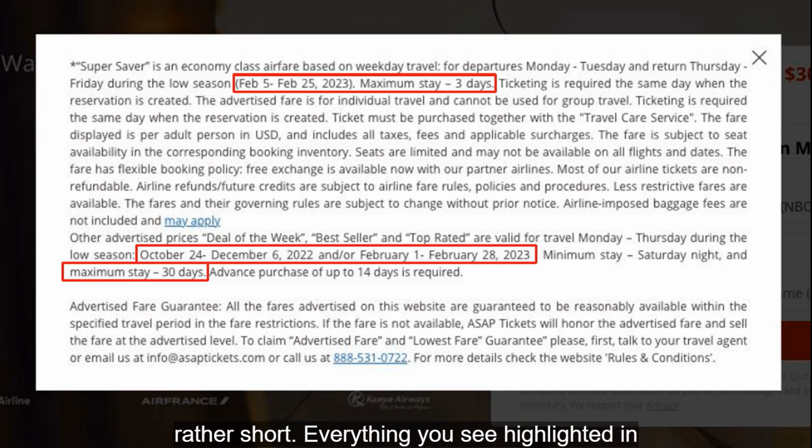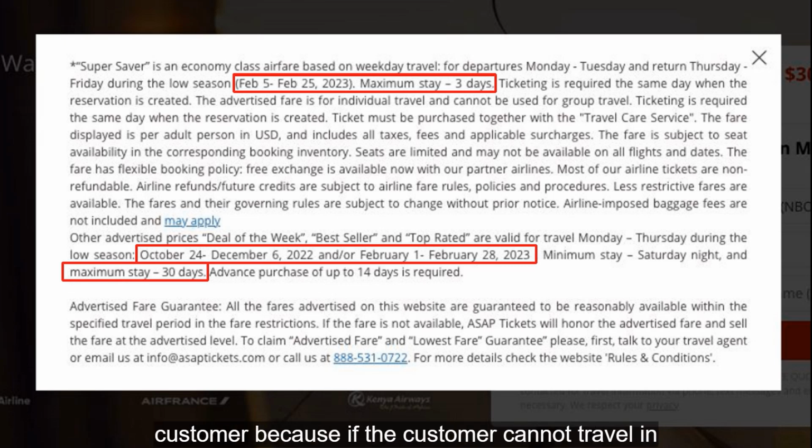Everything you see highlighted in red is the actual part you should confirm with the customer. Because if the customer cannot travel in February, or cannot stay for 3 days, there's no point going into other details or the requirements for this Super Saver Fare. As you remember, this particular customer is going during November time and staying for 2 weeks. If you look down for the requirements for the other prices, Best Seller, Deal of the Week, and Top Rated, you will see that the season for all of them is October 24th to December 6th, and the maximum stay is up to 30 days. So that means that prices within that range you can get.